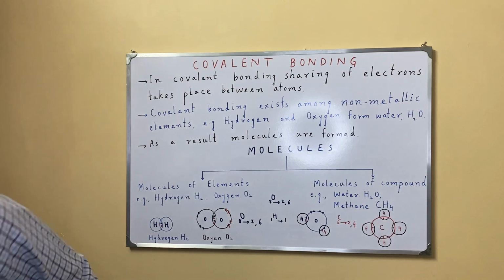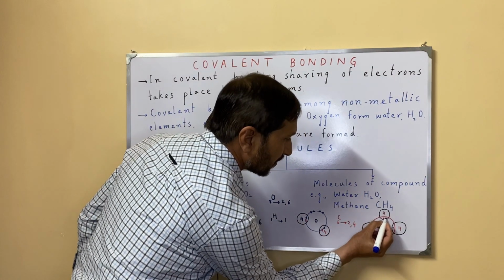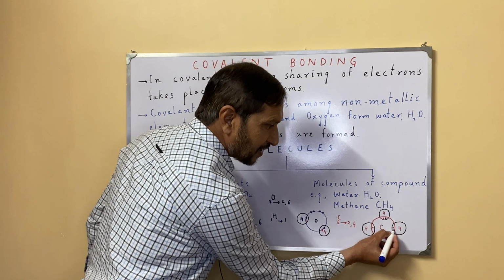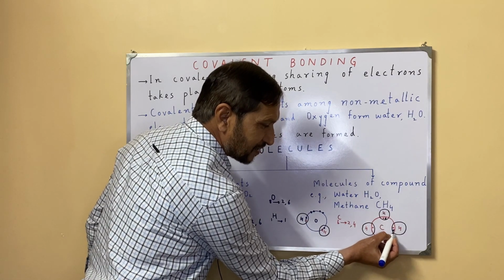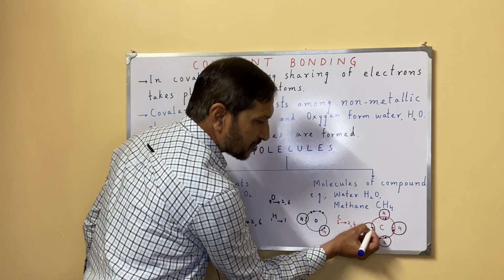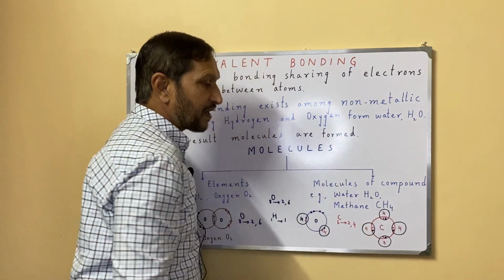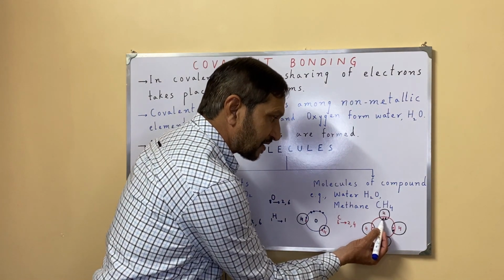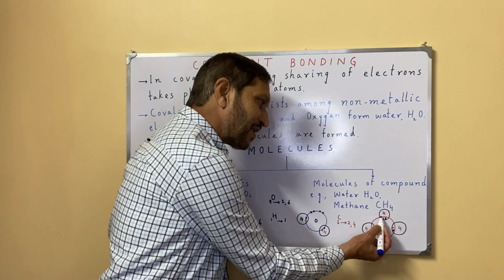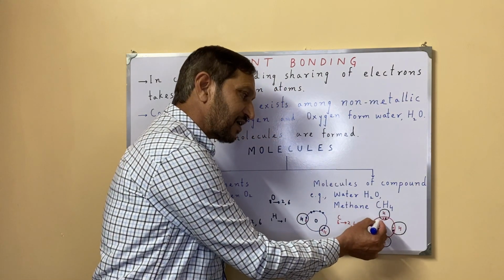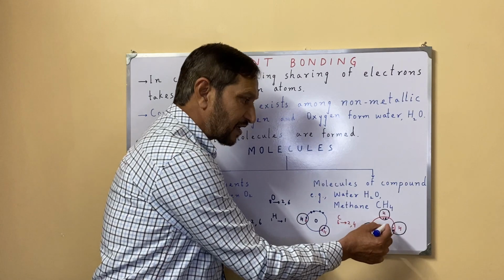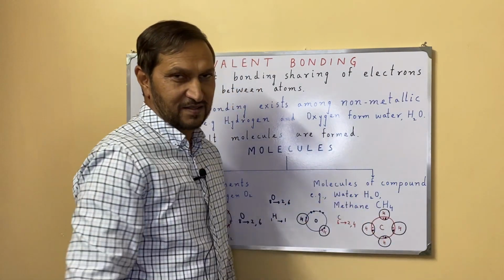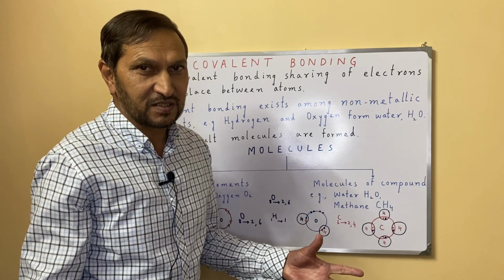Suppose this electron is represented by a cross. This electron is represented by a cross. So because we are representing the electrons of carbon by dots, and we are representing the electrons of hydrogen by crosses, this is called a dot and cross diagram.